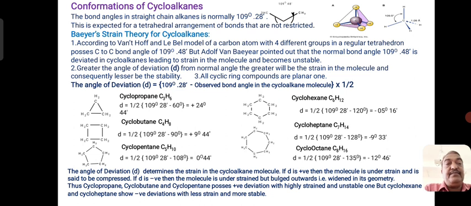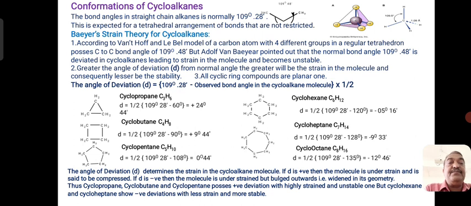So here the normal angle is 109 degree 28 minutes minus the 60 degree for cyclopropane. In case of cyclopropane, the 3 carbon atoms are triangular in shape. Therefore, the bond angle between each carbon is 60 degree. And divide the value by half. So it comes to be plus 24 degree 44 minutes.